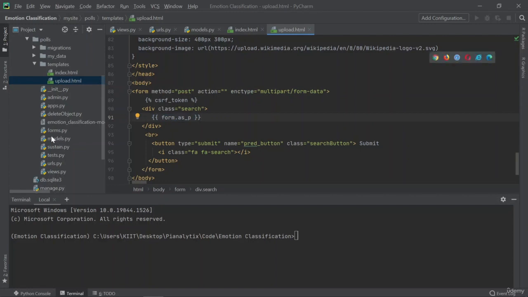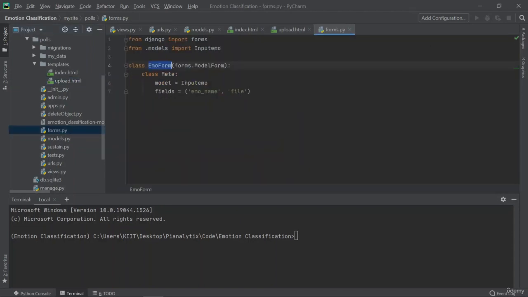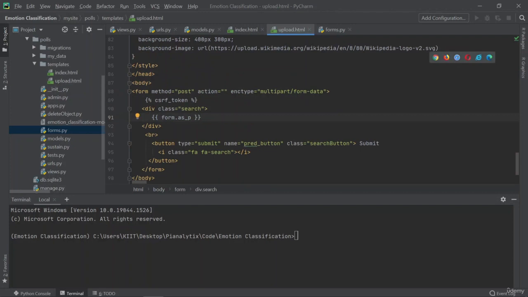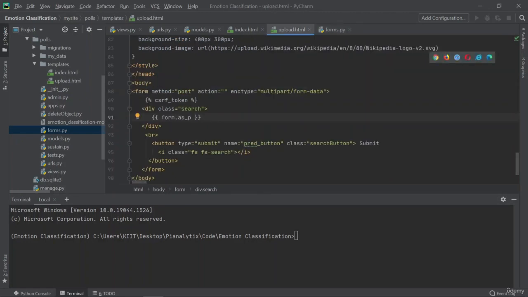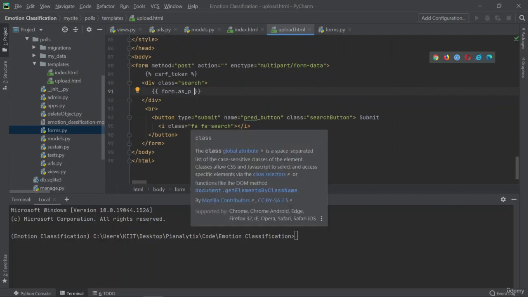So the thing is, we create a forms.py file which is handled by Django only, right? The cool thing about this is that you just specify which model or which table is to be referenced. Then you tell that from this table which fields are to be filled by the user. So I've taken the emo name and the file. So in the upload.html, using the form, it is going to tell the user that you have to fill the emo name and you have to select some file. And once it has been done by the user, you have to just click the button submit.